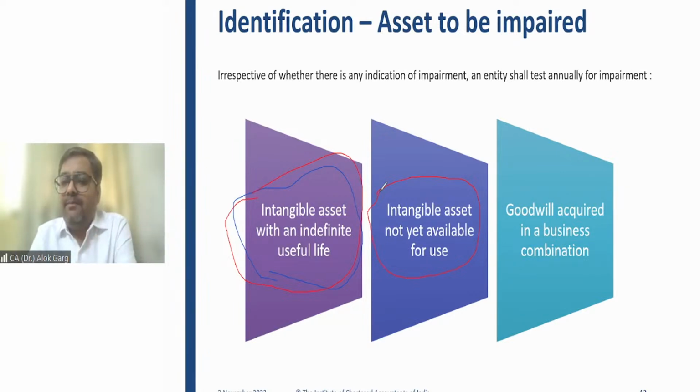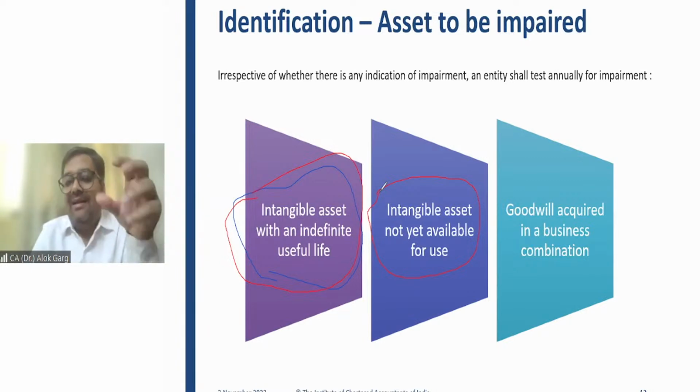Or I can say that when an intangible asset is not yet available for use, it is under work in progress, under development. If it is an intangible asset under development, how will you amortize since it has not been capitalized? So in that case, again, impairment testing is required.